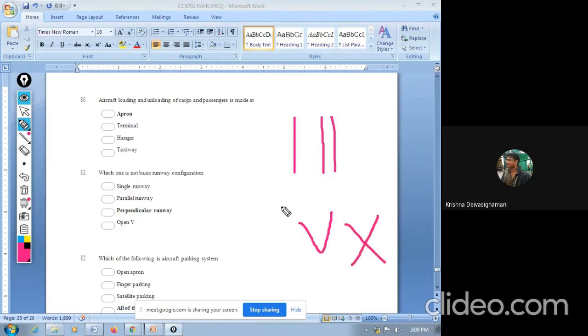There is no term called perpendicular runway in basic runway configurations. So C is your option.